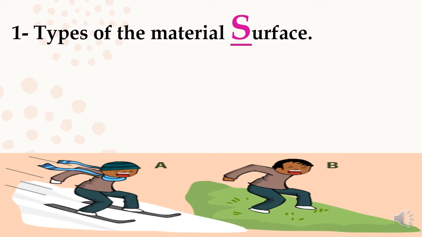Because A, the ice, is a smooth surface, and a smooth surface decreases the friction force, so the boy can move easily through it. There is nothing that can stop him. But B, the grass, is a rough surface, and a rough surface increases the friction force, so it's hard for that boy to skate on grass.